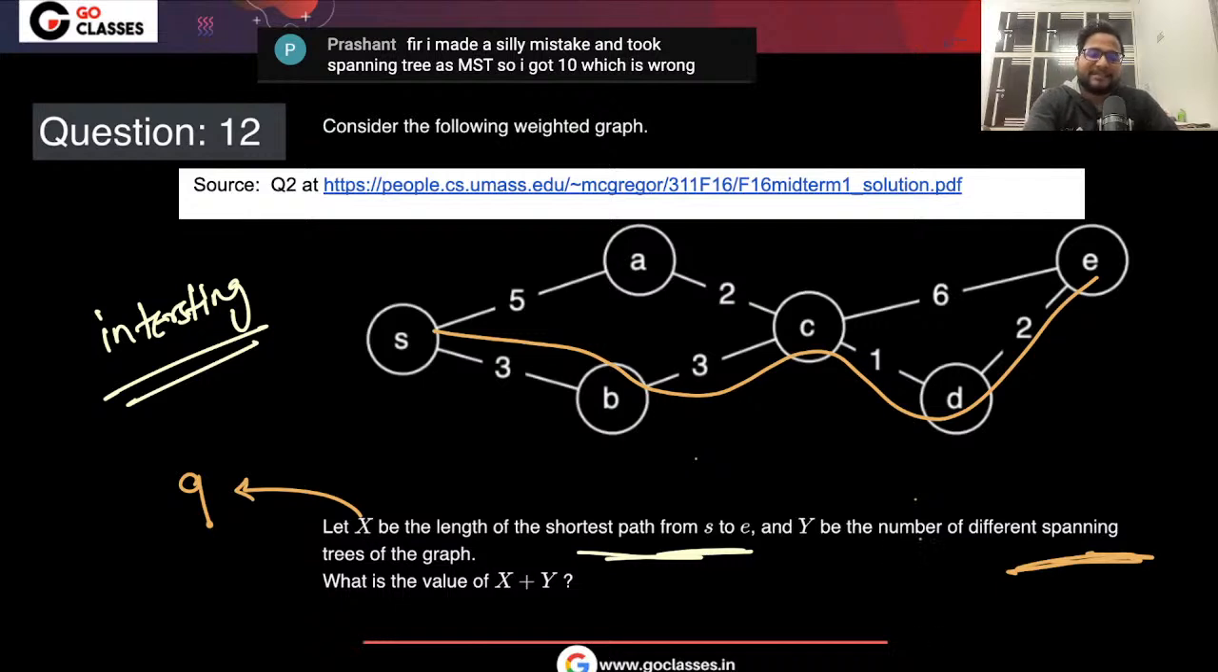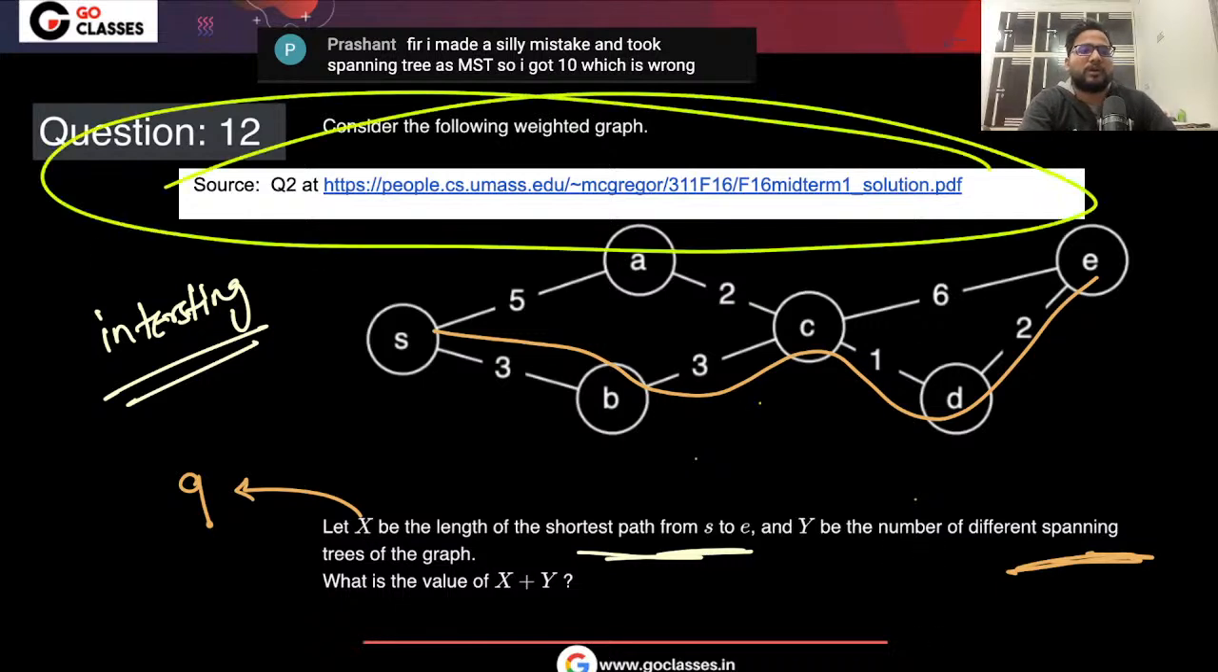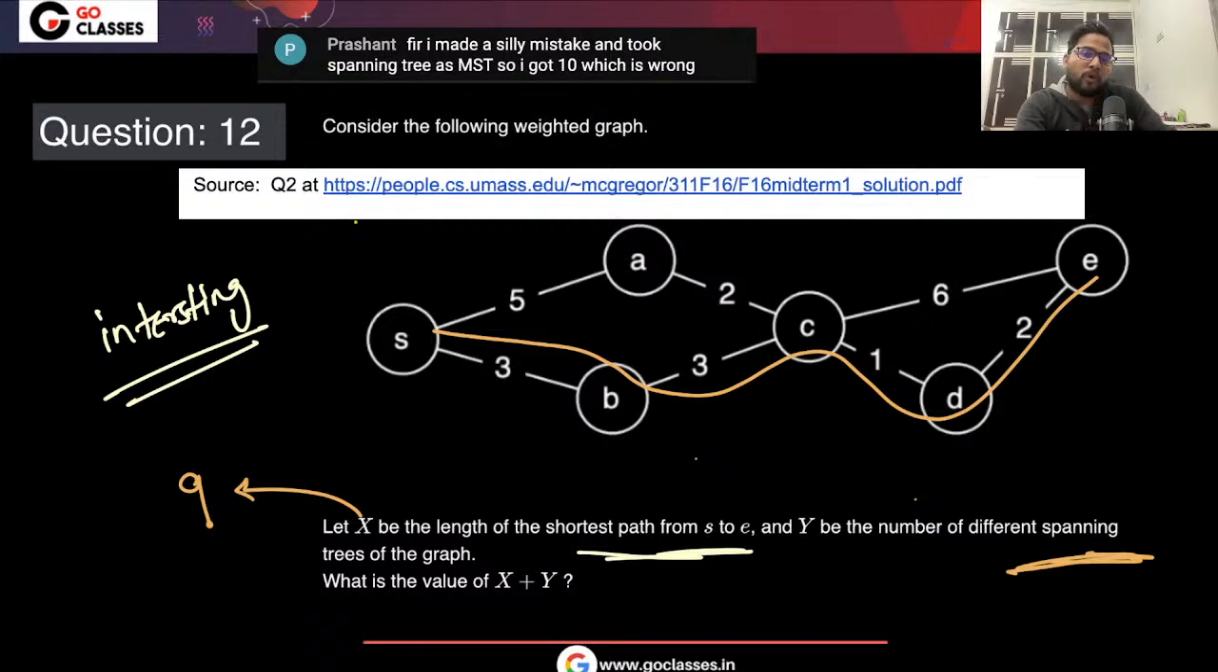Got it. And the exact same question I have taken from this particular link. There is no modification. I have taken the exact same question. They were also asking about the spanning trees. They were not asking about the minimum spanning tree. Exact same question from this university. It was easy enough. But you should be very particular about these things.